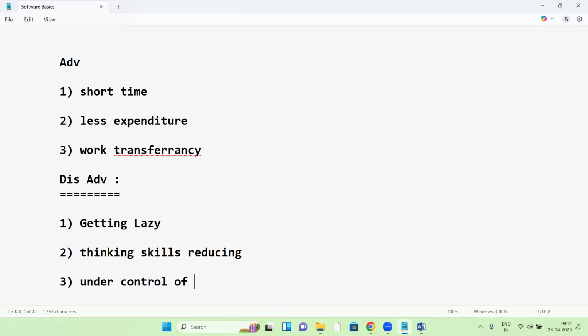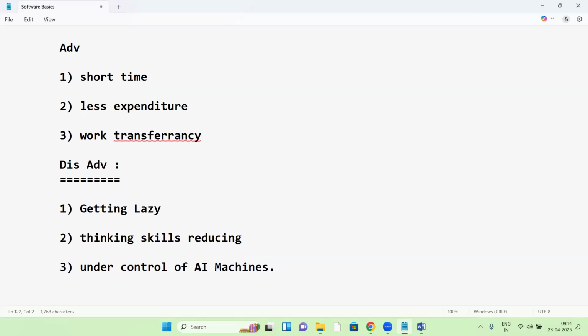So all machines and everything are under the control of human beings, right? But in future, once AI comes here, everything will be under the control of machines. As for machines, we should work. Suppose you're doing something wrong, the AI machine says that something here is wrong. So in future, everything is under the control of AI machines.